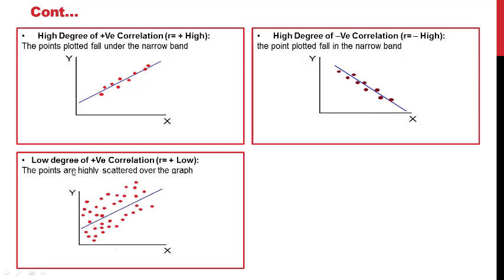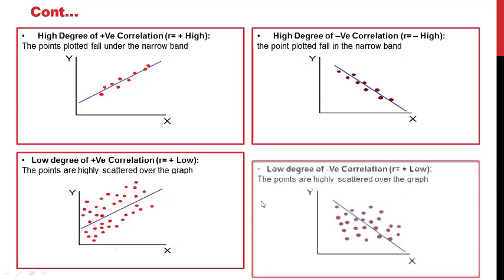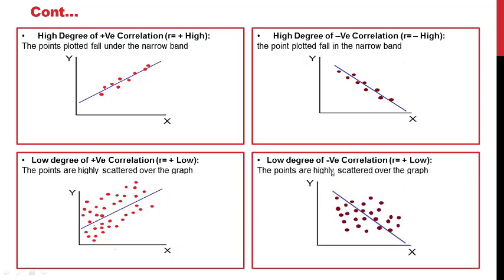Next is a low degree of positive correlation. In this case, all points are scattered over the graph. So that's why it is low degree of correlation. And here, low degree of negative correlation, that is points are highly scattered over the graph and the graph is falling from left hand to the right.